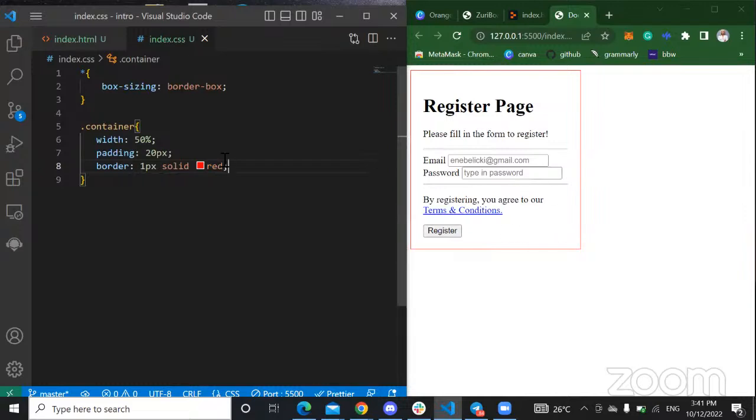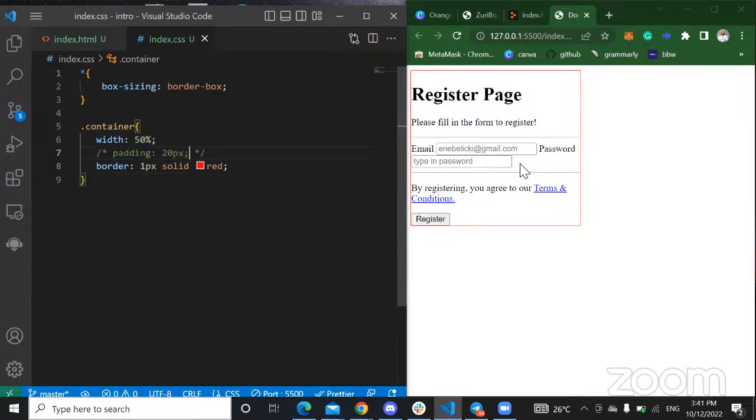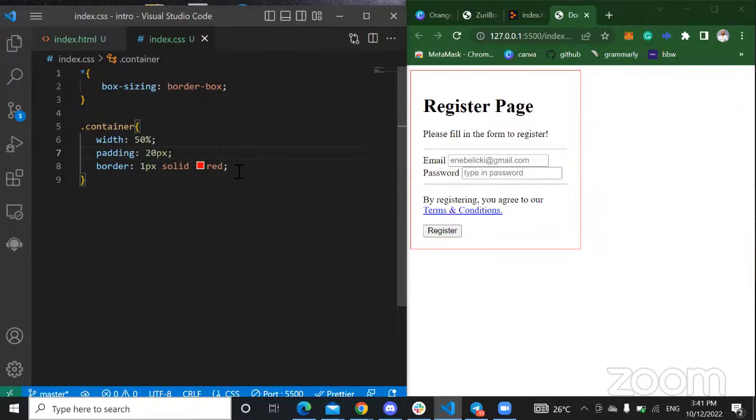If I remove this padding right now, Control/ to comment that out, you can see that it has no padding, right? So this padding actually just gives you space in the container, pads it, right? So I have that padding there, and I think I'm okay with that. It might not be the finest form, but I'm just trying to illustrate my point. So yeah, I think I'm okay with this container right now. I don't need the border.